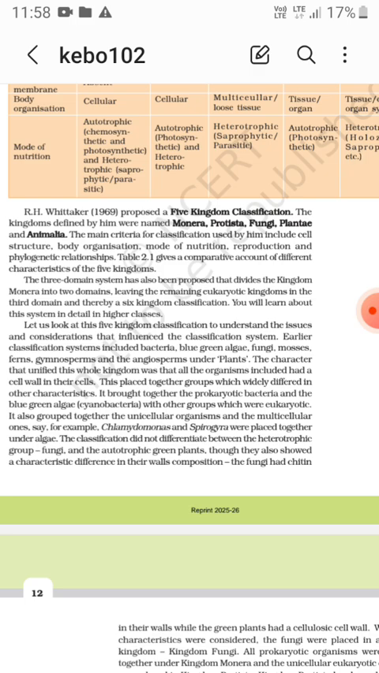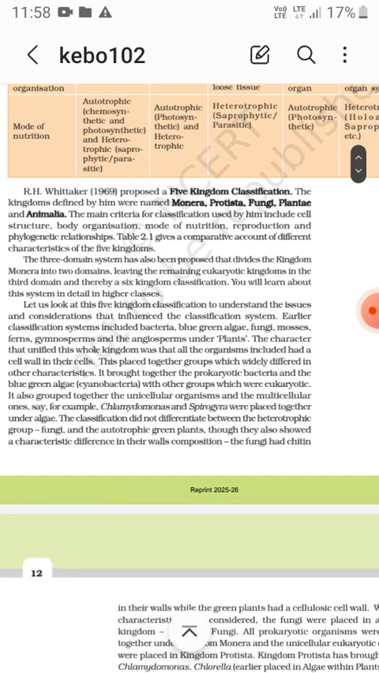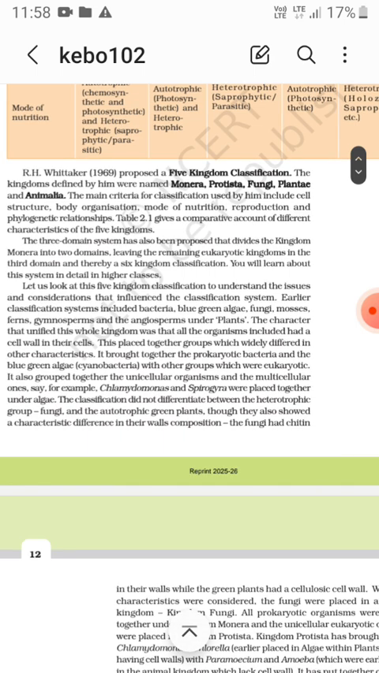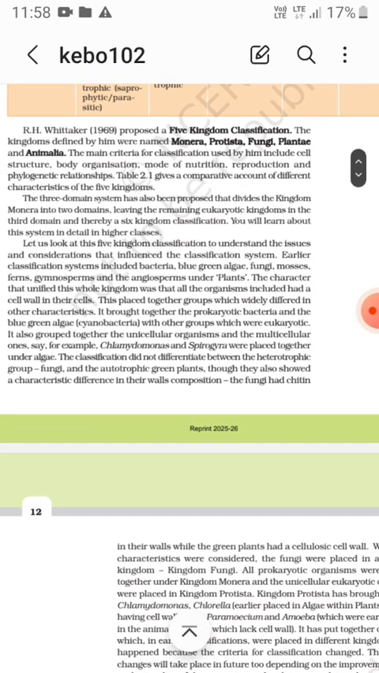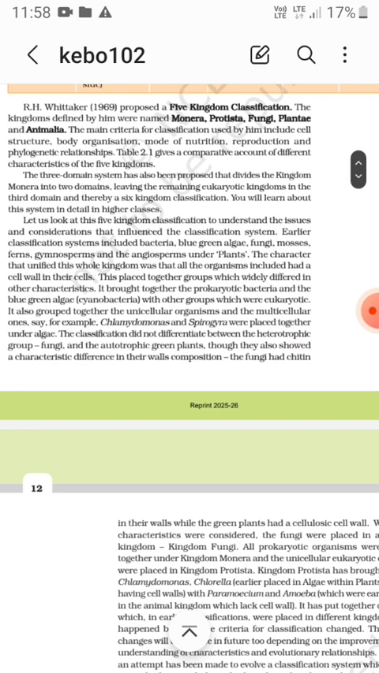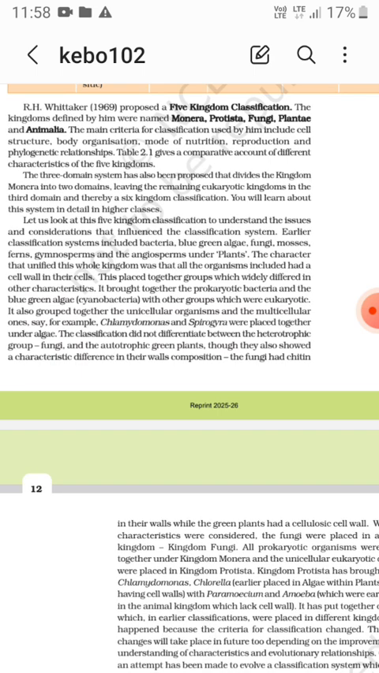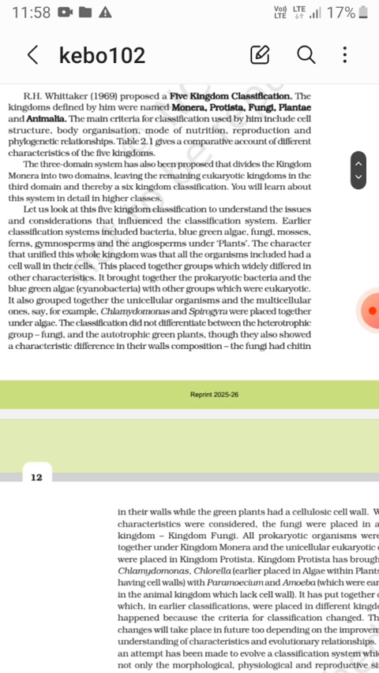Earlier classification systems included bacteria, blue-green algae, fungi, mosses, ferns, gymnosperms and angiosperms under plants, because they had cell walls. This placed together groups which widely differed in other characteristics. It brought together the prokaryotic bacteria and the blue-green algae, cyanobacteria, with other groups which were eukaryotic. It also grouped together unicellular and multicellular organisms. For example, Chlamydomonas and Spirogyra were placed together under algae.